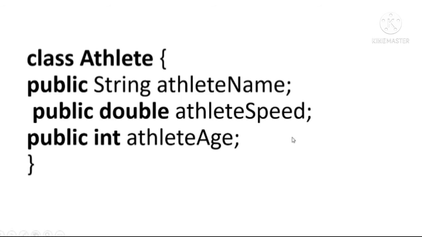Okay, speed could be a floating value, and its data type is double. Again I am going to create here public int athleteAge. So you guys can see I created all these variables in the class. Okay, these are in the class, so they can be accessed anywhere in the class.